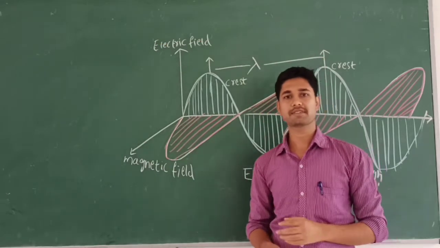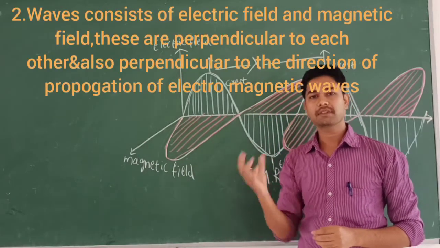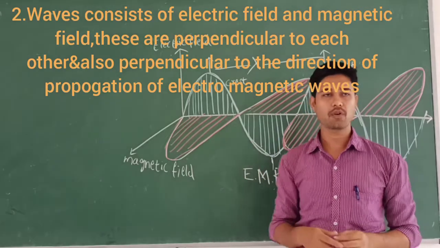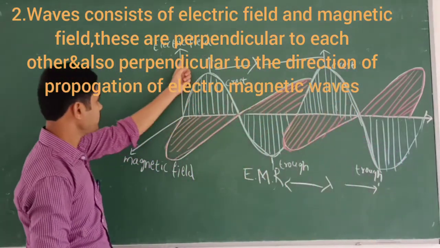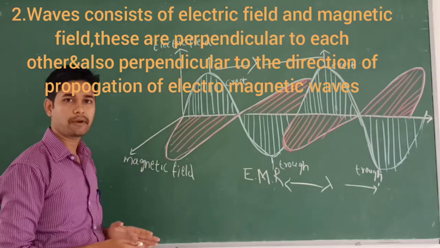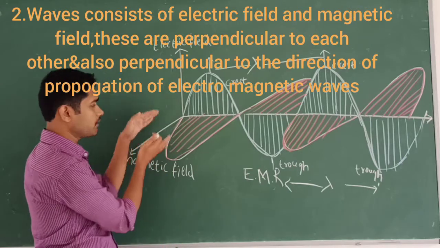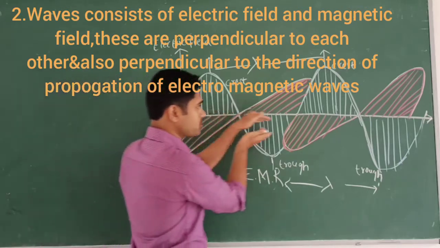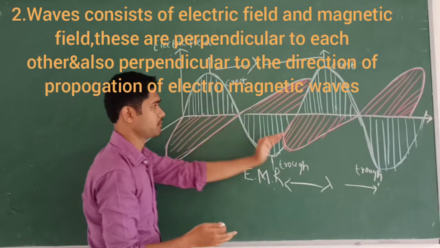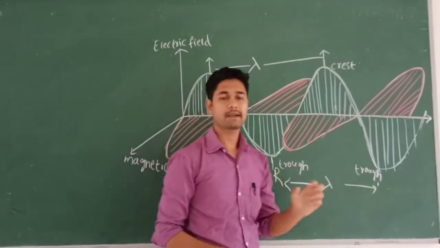Let's discuss the second property. These electromagnetic waves consist of two very important fields, the electric field and the magnetic field. How will they be? These fields are perpendicular to each other, and they are also perpendicular to the propagation of the wave. So this is the second property.